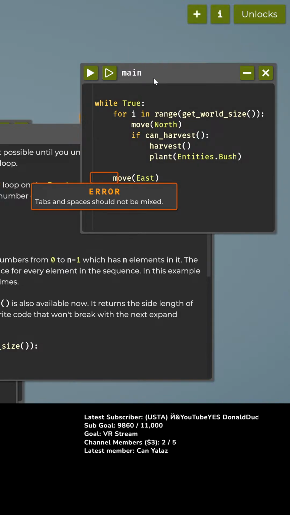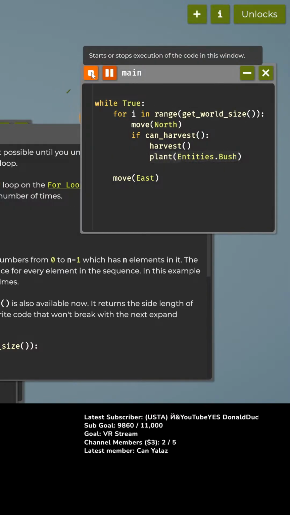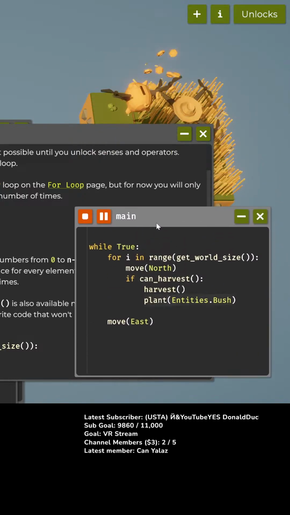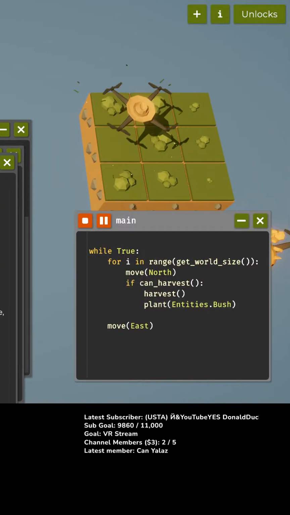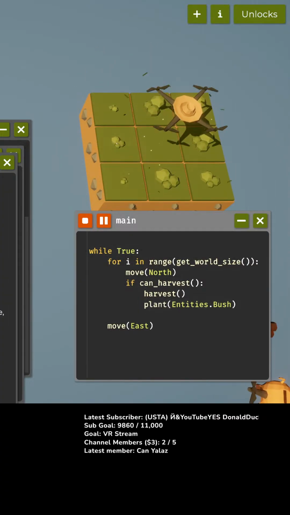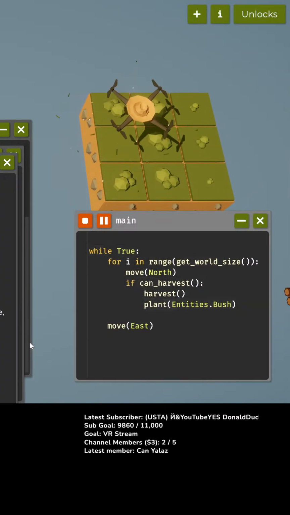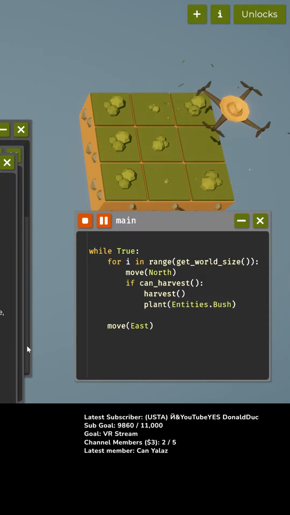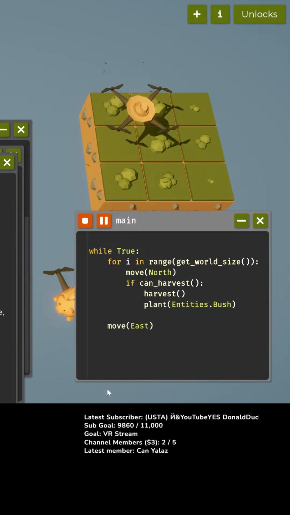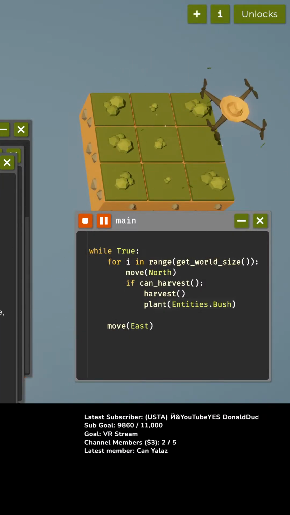Okay. Error. Tabs and spaces should not be mixed. Ugh. Okay. Tab, like that. Okay. There we go. Let's watch our dude go. So I keep going for the world size, and then when I've harvested an entire row, I go east, and then I harvest more stuff. Okay. Let's go.